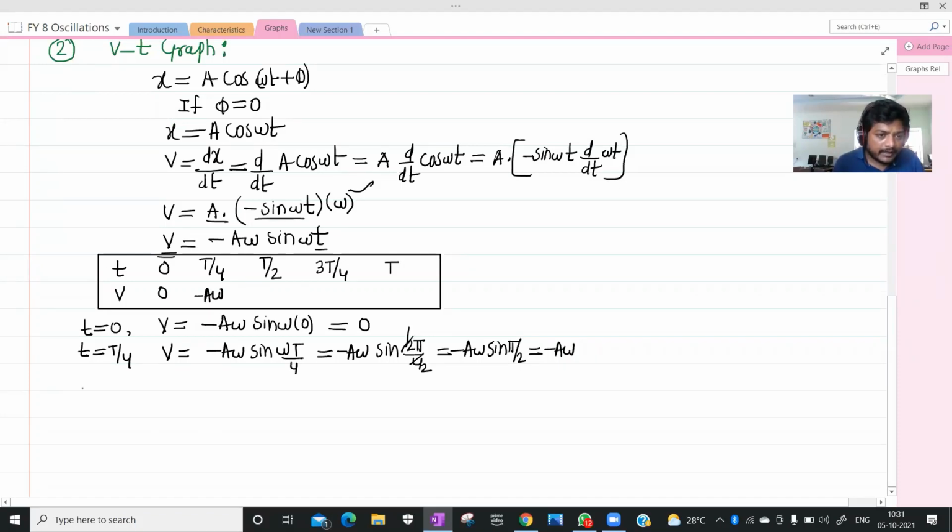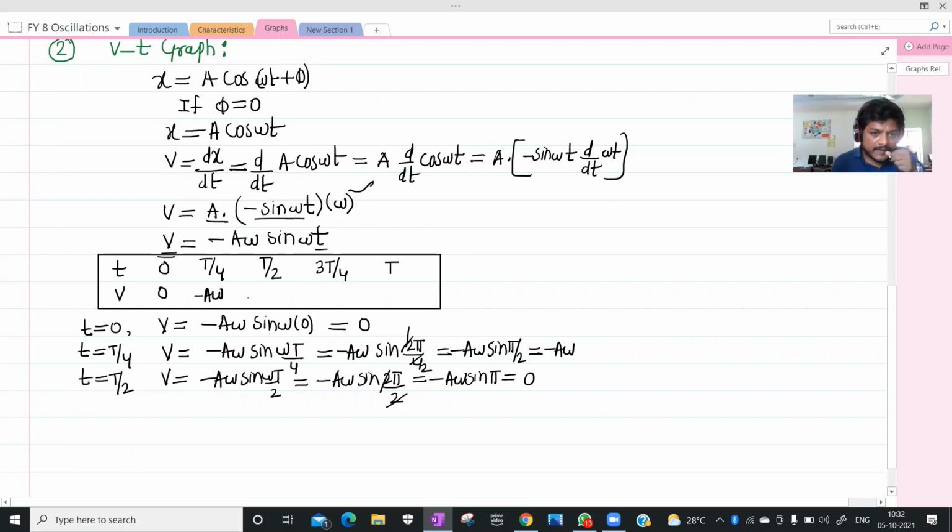Next, if t equals T by 2, v equals minus A omega sin of omega T by 2. Omega is 2 pi by T, so the Ts cancel and we get minus A omega sin pi, that is sin 180, which is 0.